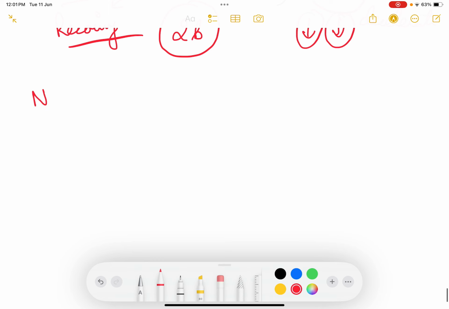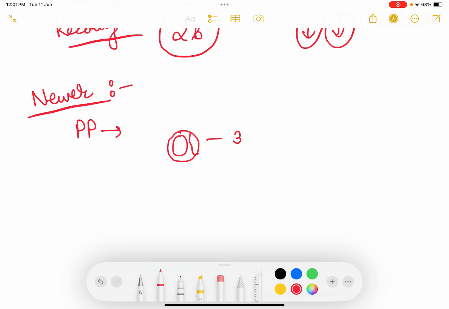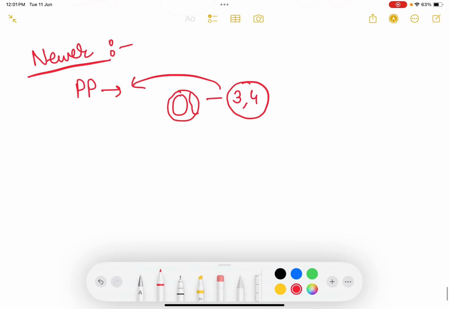Now what is the newer classification of placenta previa, grade of placenta previa? Here we have only 2 types of placenta. One is placenta previa, when the internal os is covered partially or completely by the placenta. Whether partially or completely, that is type 3 and type 4, both have been clubbed together and called placenta previa. In the past they were classified as either total or partial placenta previa. Now both of these have been combined and simply called placenta previa.